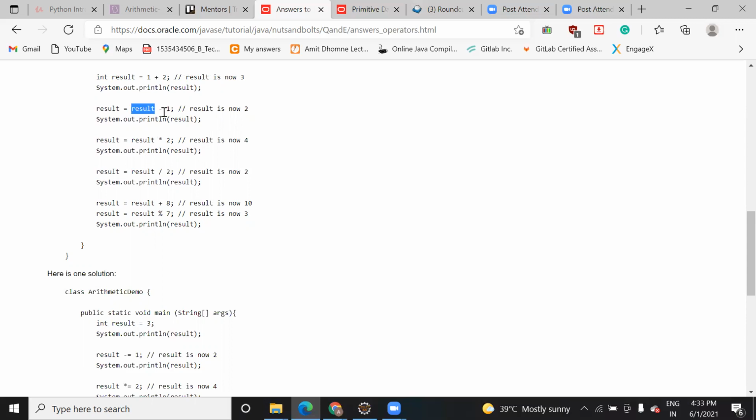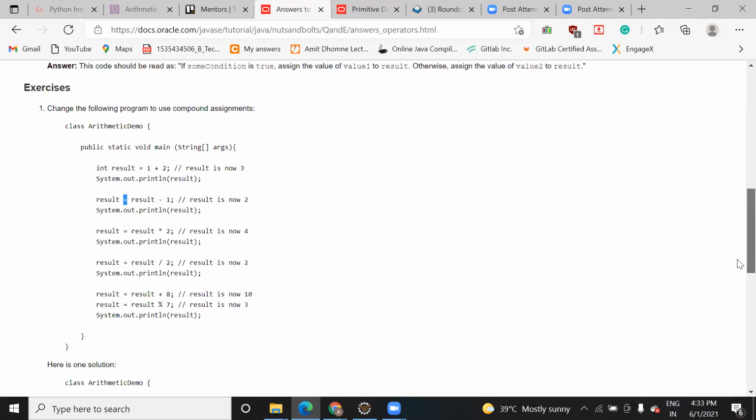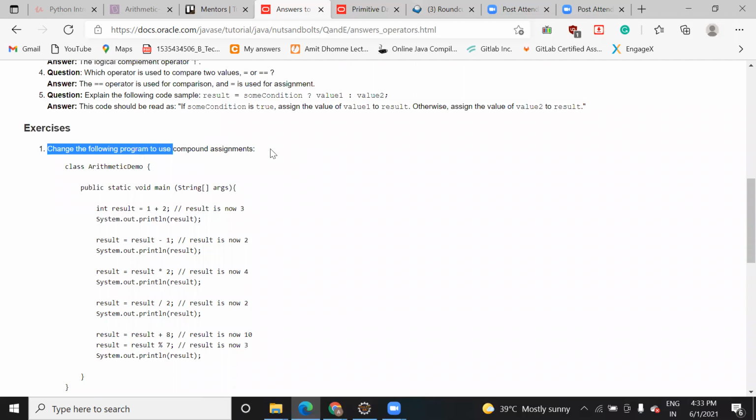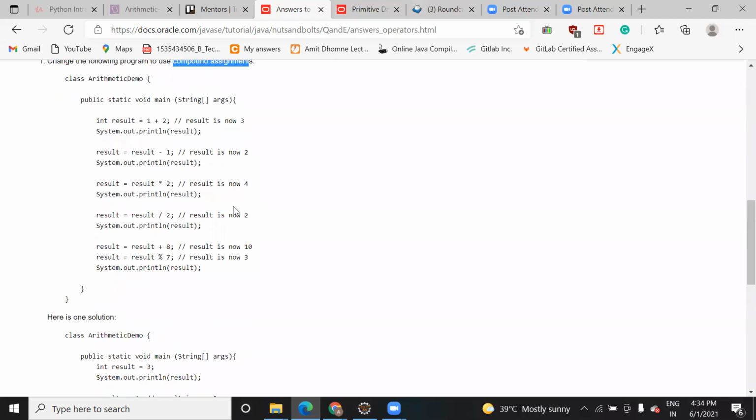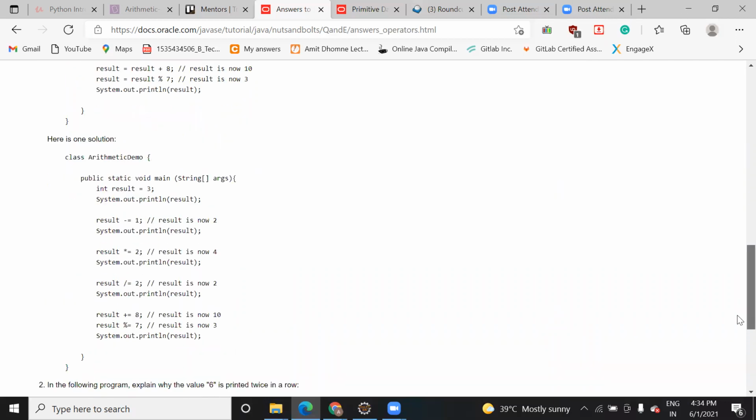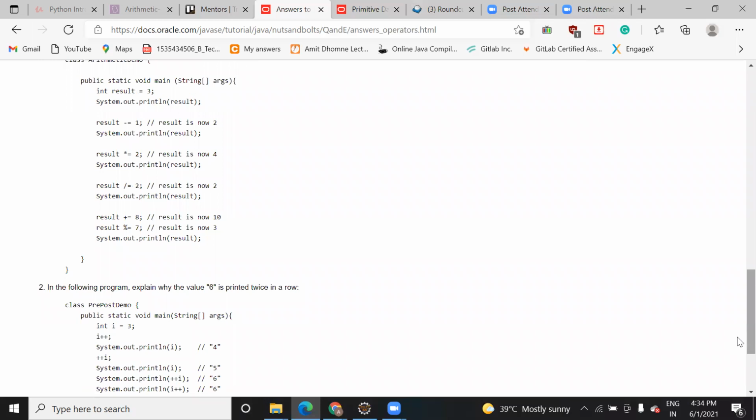In that case, you take the operator first, then the assignment operator, and whatever value you want to assign. This is known as compound assignment. Remember this term. These terminologies are very important. You can be asked: what is compound assignment? What do you mean by increment, logical condition, logical or comparison operator? These things are easy, but if we are not in touch, we forget them. That's why I thought to just share.